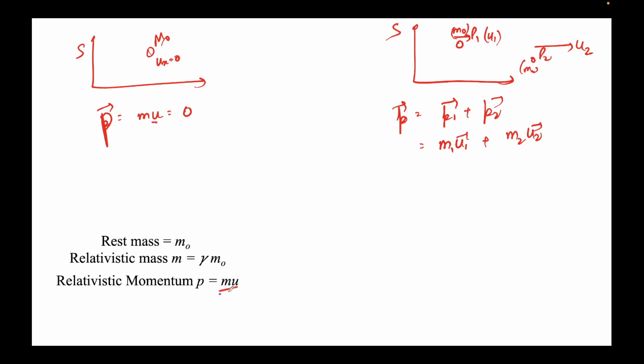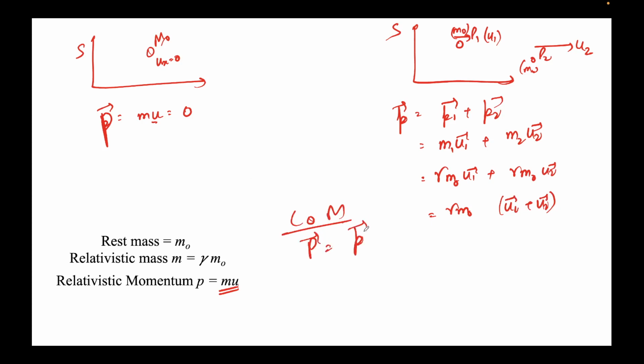This is a relativistic mass, so I can write gamma times rest mass, which for both is m naught. So it's gamma m naught u1 plus gamma m naught u2. Taking gamma m naught common, this will be u1 plus u2. Conservation of momentum says that the initial momentum, capital P, should be equal to the final momentum, small p. So 0 should be equal to gamma m naught times u1 vector plus u2 vector. These cannot be 0.